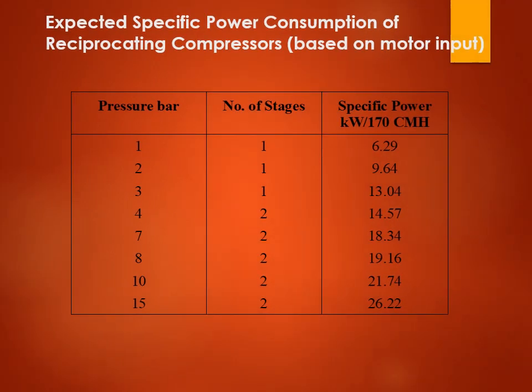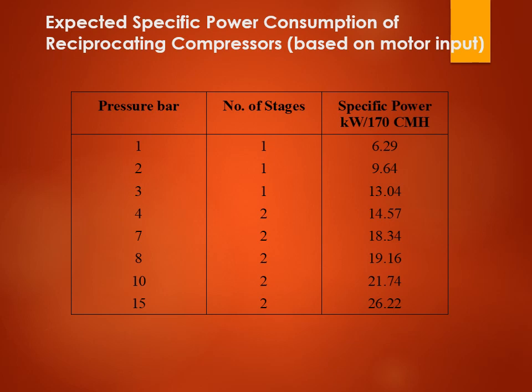Again, this is a very important point, friends, and this is an important table also, which you must understand. How the pressure and the specific power consumption are linked to each other. If you see the pressure in bar, if it is 1 and the number of stages is 1, the specific power consumption in kilowatts will be 6.29. Now if the pressure is increased to 2 bar and the number of stages remains the same, the specific power consumption increases to 9.64. This means if you have more pressure, even when the number of stages remains the same, the specific power consumption still increases.